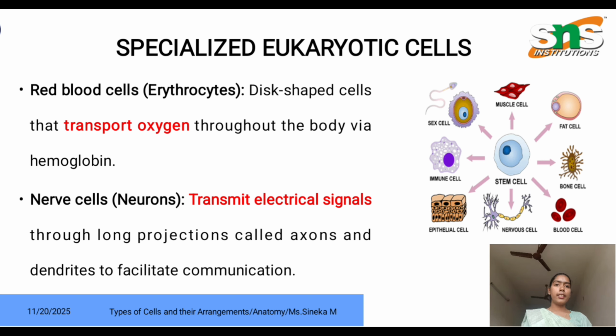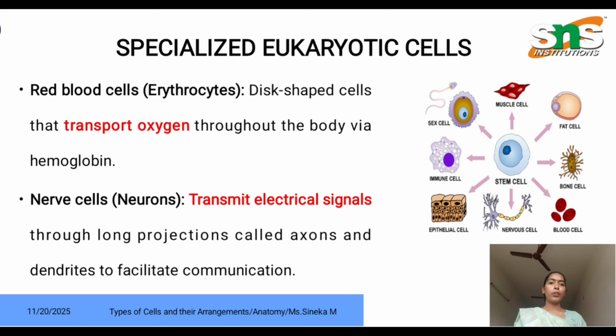Specialized eukaryotic cells. The first one is red blood cells, also called erythrocytes. I have attached the images in this PPT. Disc-shaped cells that transport oxygen throughout the body via hemoglobin. Hemoglobin is a red pigment which gives the red color to the red blood cells, and is responsible for oxygen transport throughout the body.